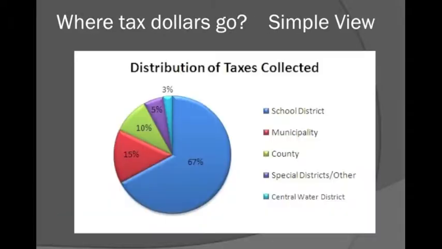Here's a simple view of where our tax dollars go. School districts usually claim the largest portion of your tax bill. In this particular example, 67% of the bill goes toward your schools. However, this number generally is between 50 and 62%. You'll see the municipality, or the city or town that you live in, collects about 15%, the county 10%, and then special districts and central water district make up the rest.